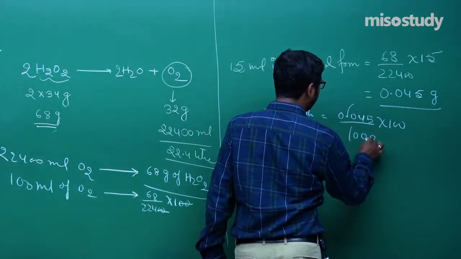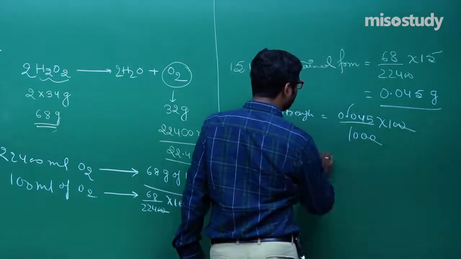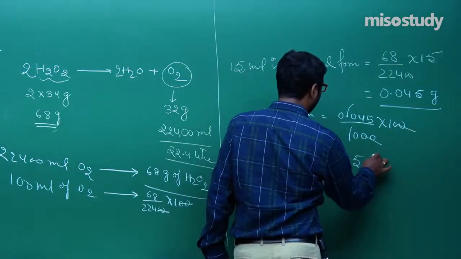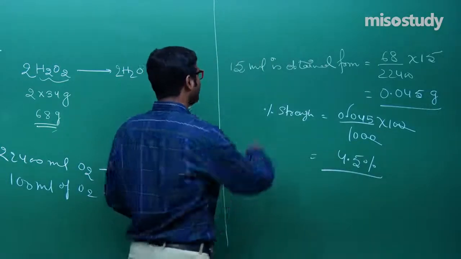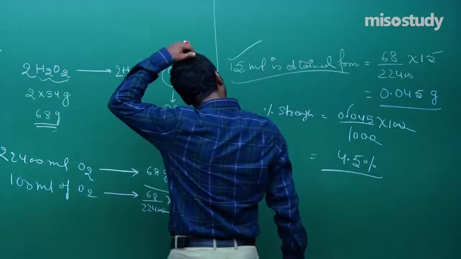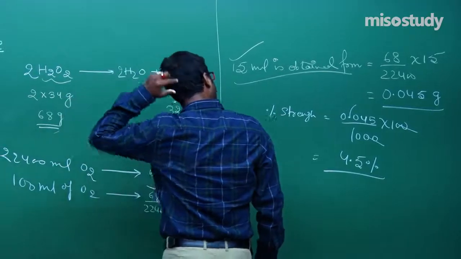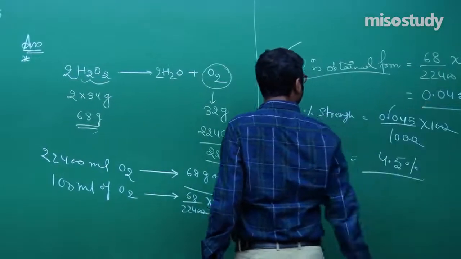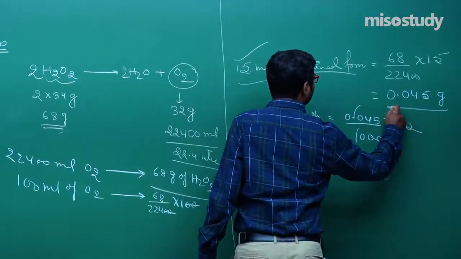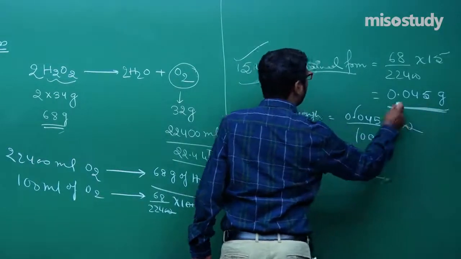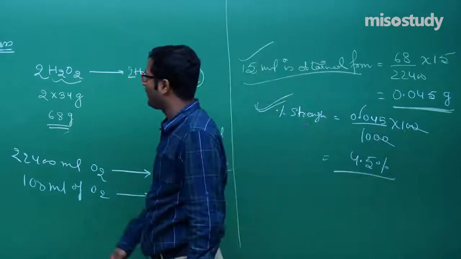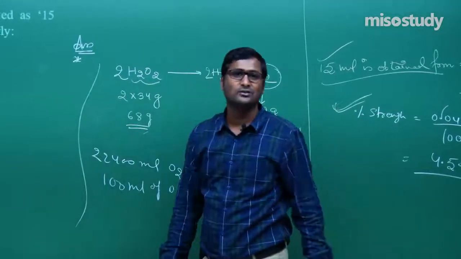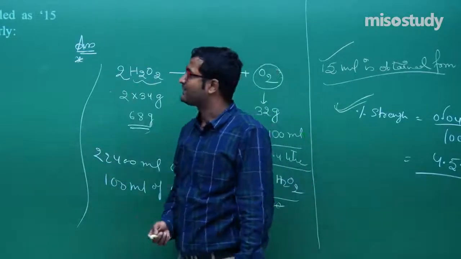If I put here 1000, then this will cancel this one. Answer will be 4.5%. Do you remember this question? This is so simple. 15 volume, that is 15 ml, is obtained from 68 upon 22400.15. That is 0.045 grams. So percentage strength, multiply by 100, you will get 4.5%. That is the detailed solution related to the percentage strength.